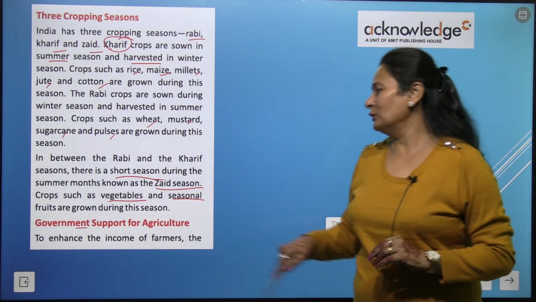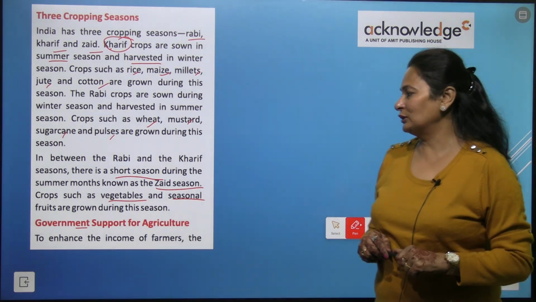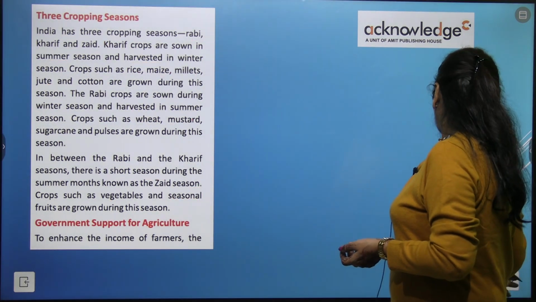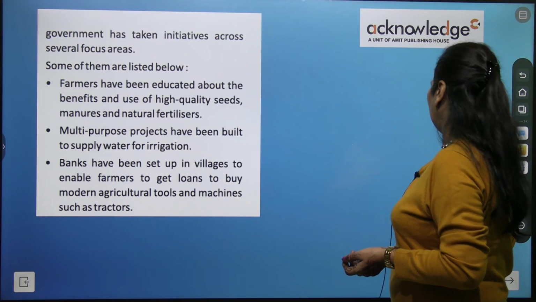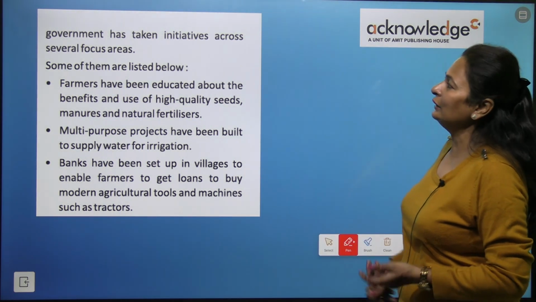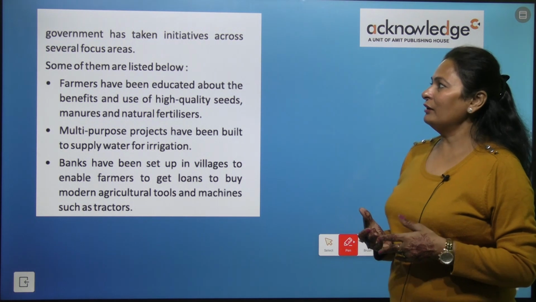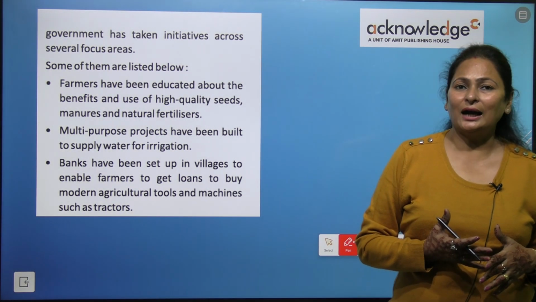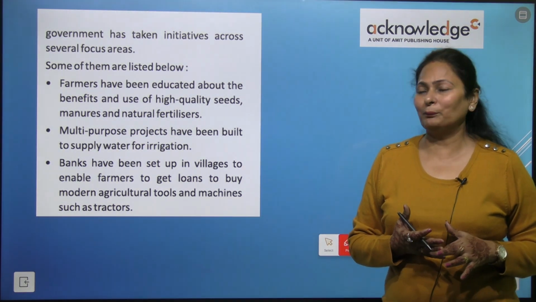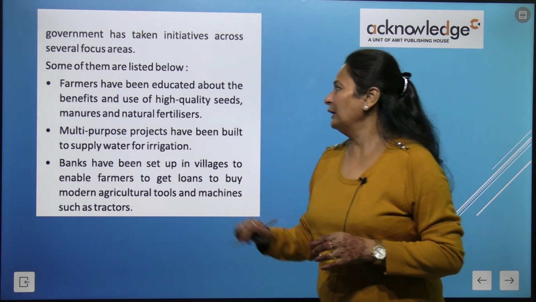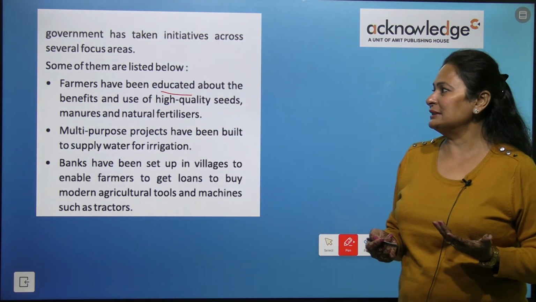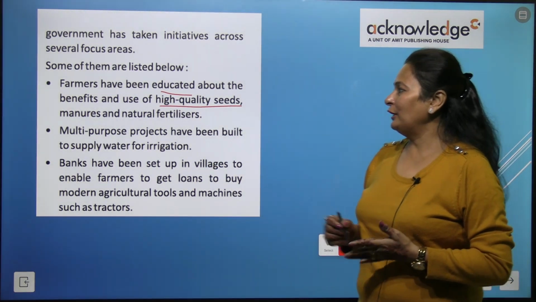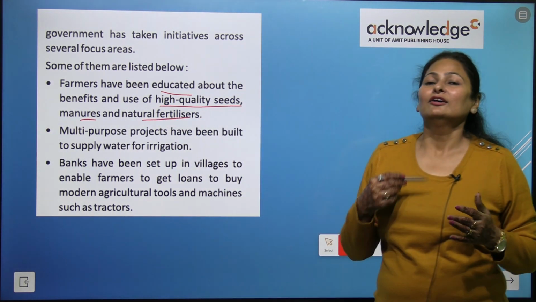Now, government supports for agriculture to enhance the income of farmers, so that farmers can earn a lot of money. So the government has taken initiative across several focus areas. Here are some focus areas or the initiatives that have been taken by the government of India. Farmers have been educated about the benefits and use of high quality seeds, manures and natural fertilizers.